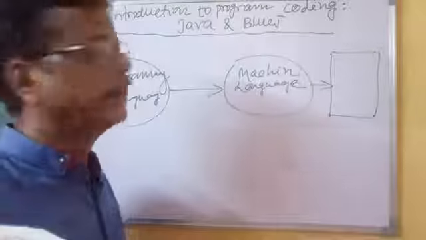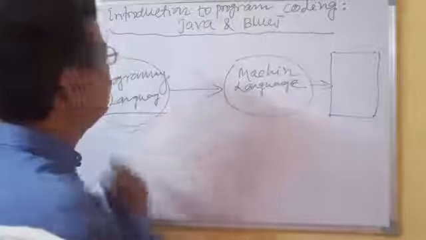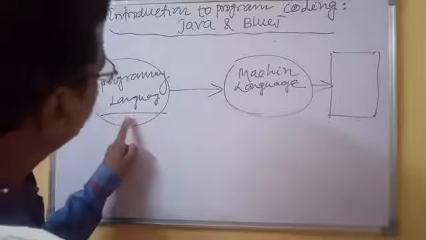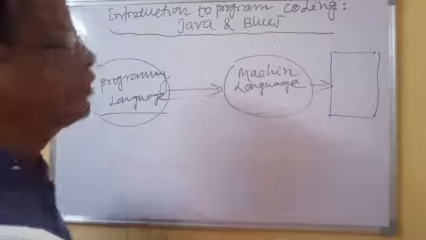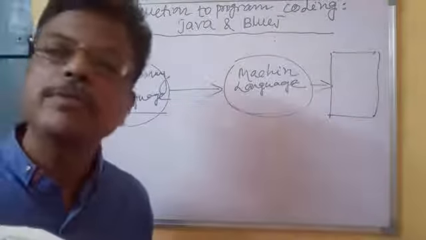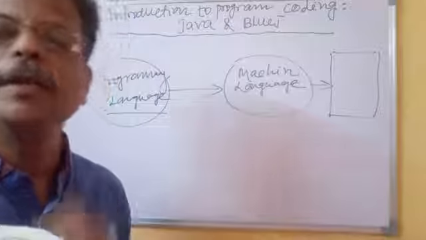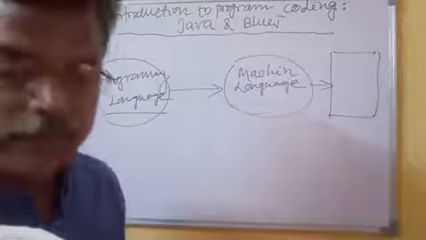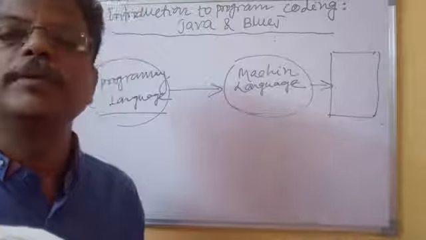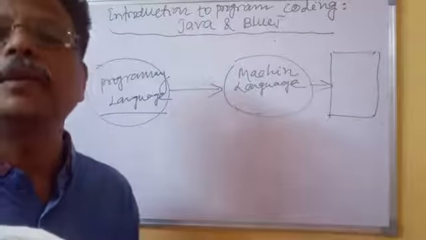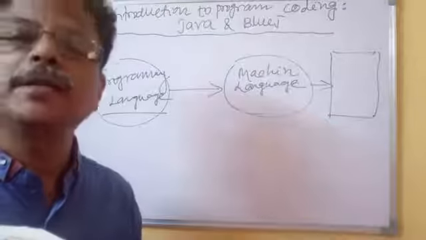So we are learning a programming language. After learning, we are supposed to write programs in the programming language, which is related to English. We are using English alphabets, English symbols, English words, but the way of writing is different. The grammatical rule of writing is different.